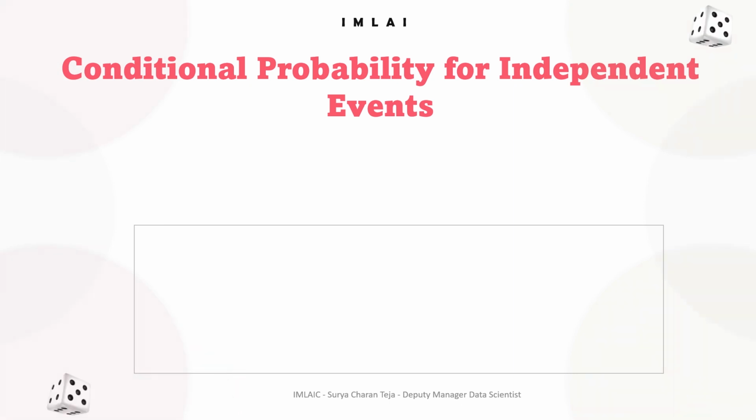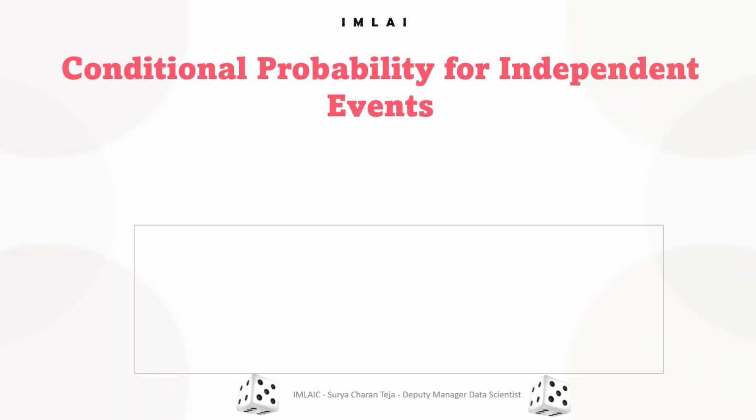So conditional probability is another way of answering your question of what's the probability of that event happening once this event has been done.